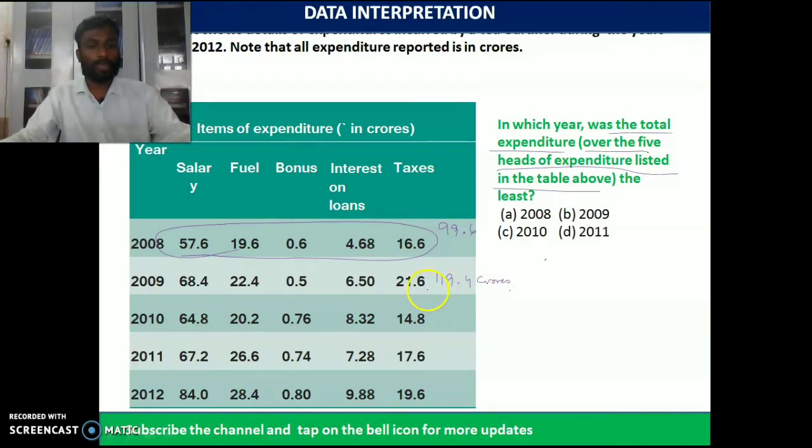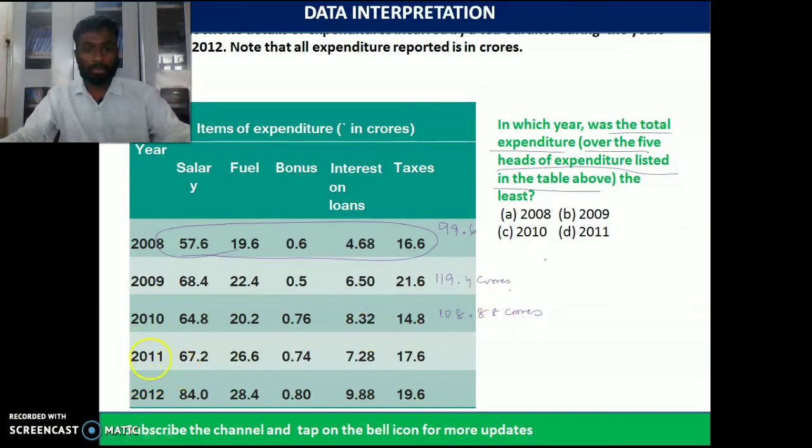In 2010 we have salary of 64.8 crores plus fuel of 20.2 crores, bonus of 0.76 crores, interest on loans of 8.32 crores and taxes of 14.8 crores. That is around 108 crores. Okay.